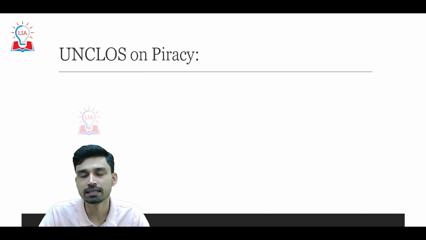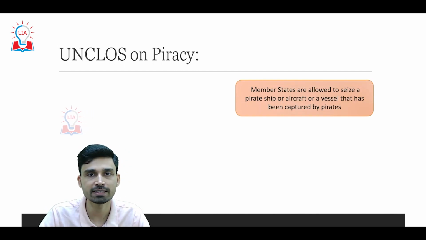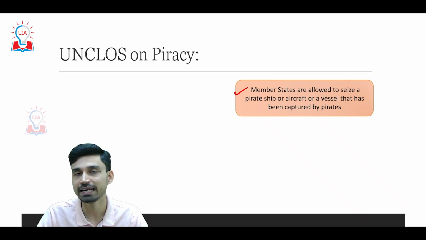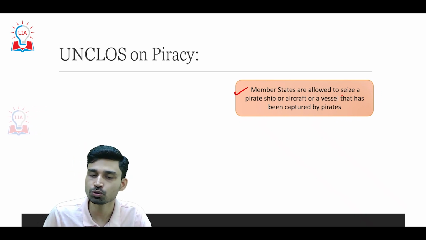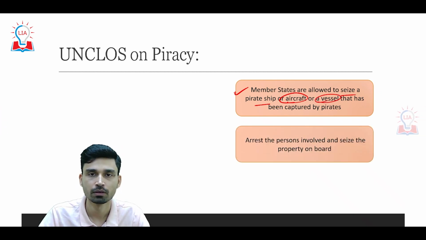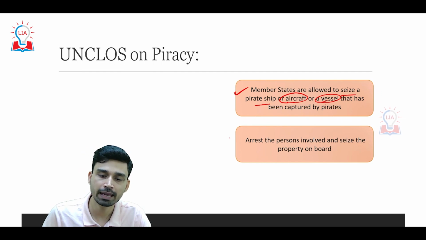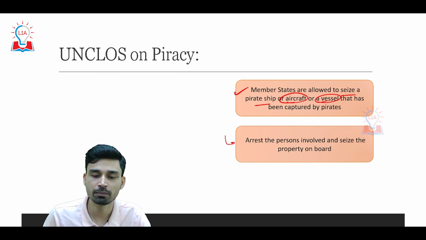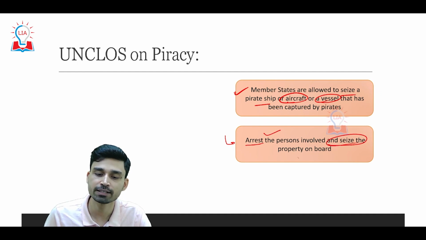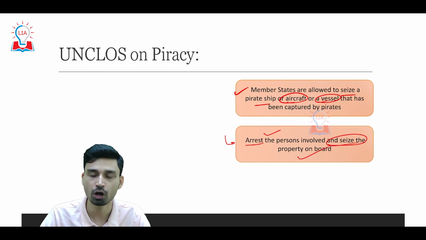So what does UNCLOS basically say about piracy? First of all, UNCLOS clearly states that any member state is allowed to seize a pirate ship or aircraft or any vessel that has been captured by pirates. Not only that, after seizing the ship, the member state has also been granted the right to arrest the persons involved and seize the property they find on board.